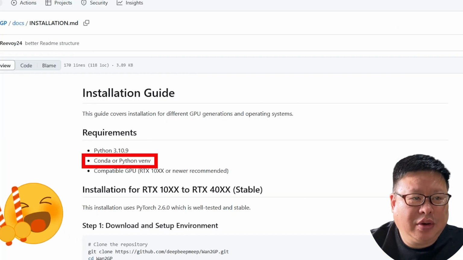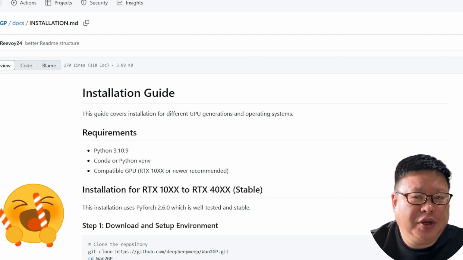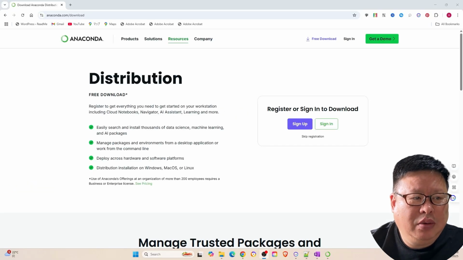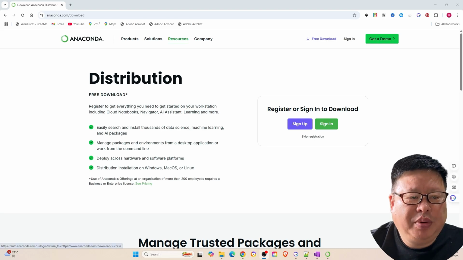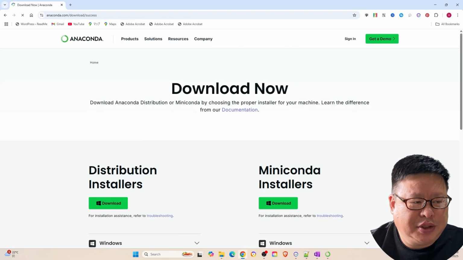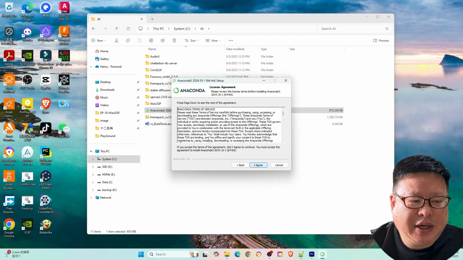Instead, I strongly recommend using Docker. It creates fully isolated environments for each project, eliminating Python version conflicts. Using Docker with Anaconda. Download and install Anaconda. Visit the homepage, link in the description. Register using your Google account and download the latest version. Install Anaconda with default settings.